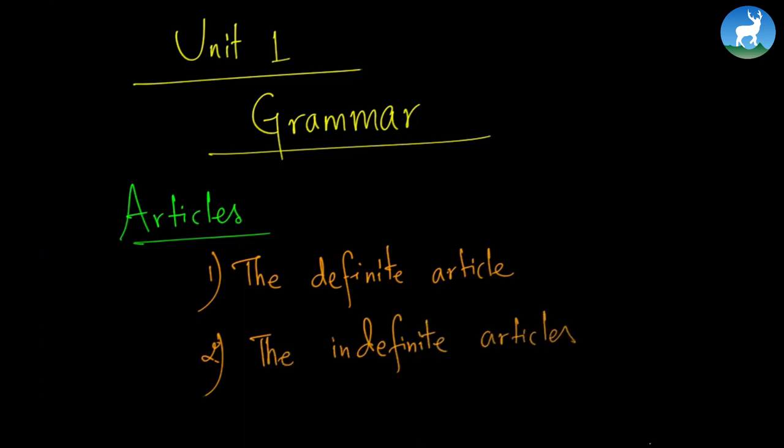We're going to learn about two different kinds of articles: the definite article, which is "the", and the indefinite articles, which are "a" and "an". These are the things we shall be learning about in today's class. So let's begin. First of all, let us understand the concept of articles. The basic question can be, what are the articles?